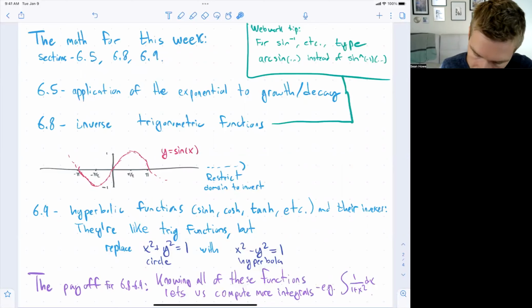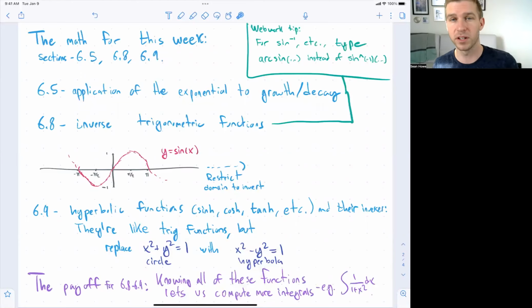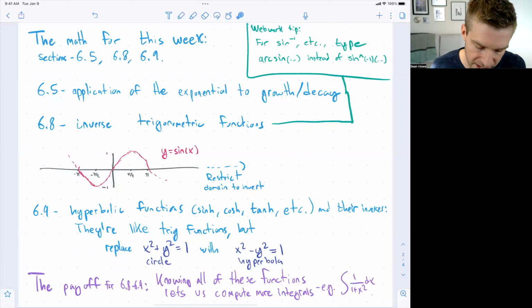So 6.5 is an application of the exponential function to studying growth and decay. For example, growth of population, compound interest, radioactive decay, things like this. Those can all be described using the exponential function. And so that's what we're developing in this section 6.5.